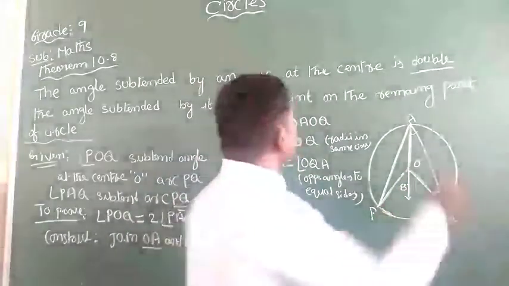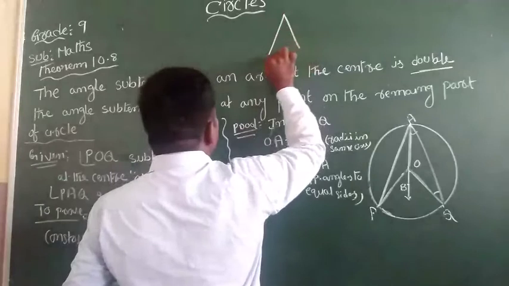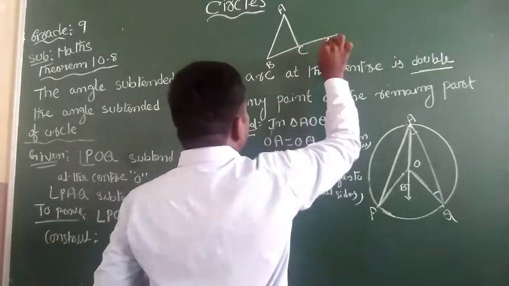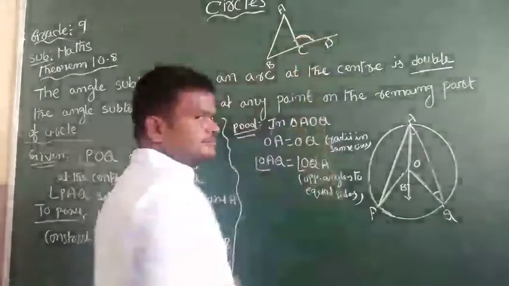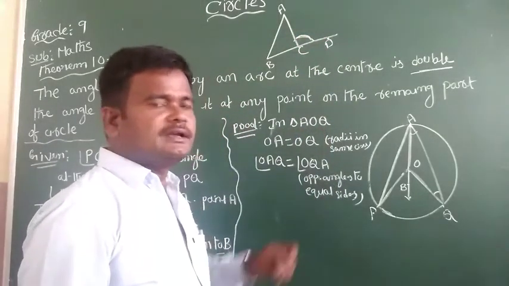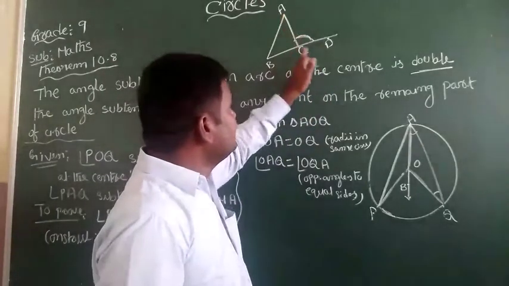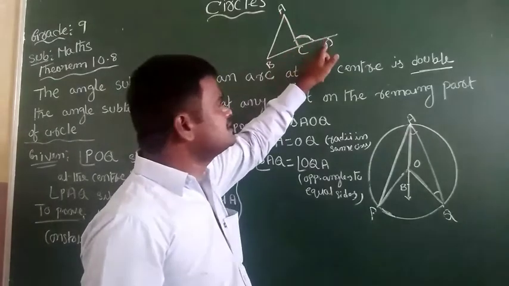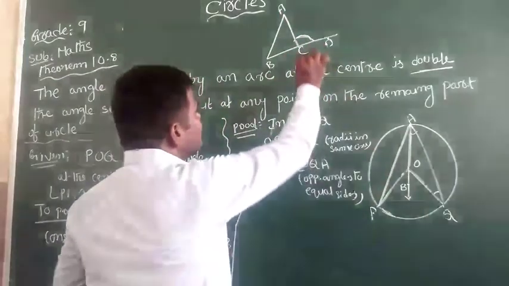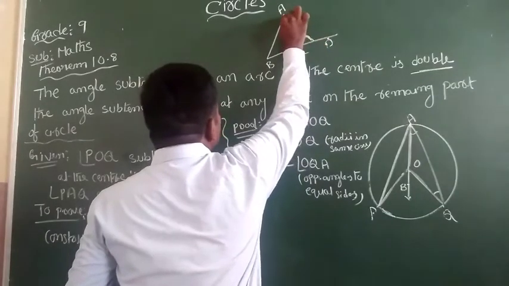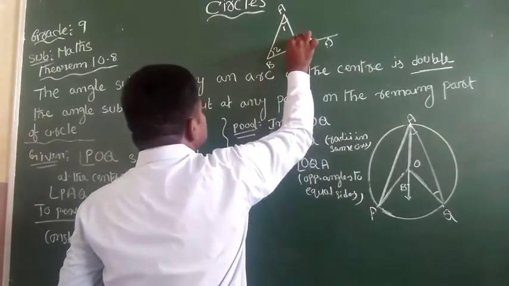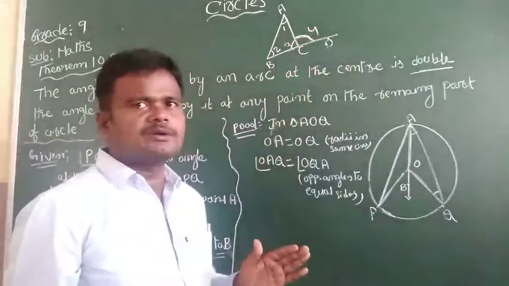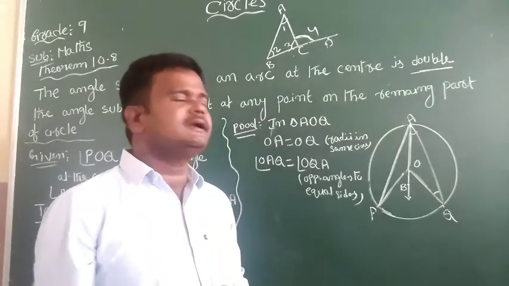Now in this triangle, extended to D, this is the exterior angle. By the property of triangles, the exterior angle equals the sum of the opposite interior angles.